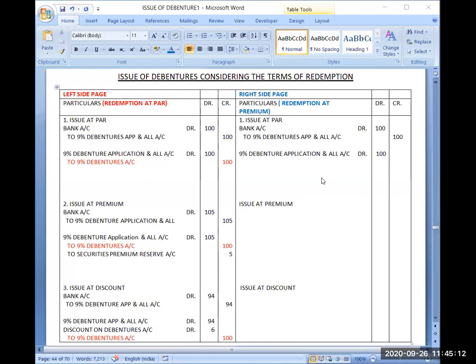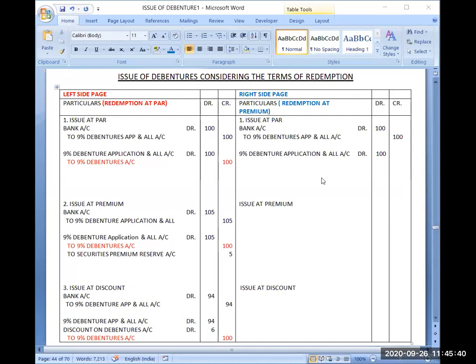If you have given me rupees 100, the face value of the debenture, then I will be paying you back rupees 105. Then how much loss will I be having? At the time of redemption, how much loss will I be having? Yes, rupees 5 loss I will be having.